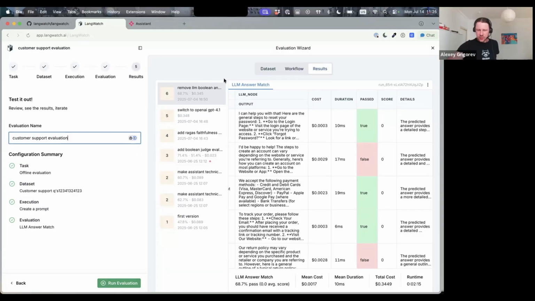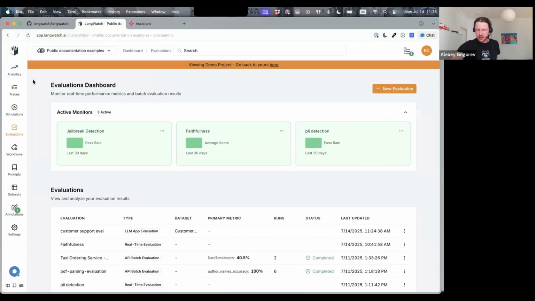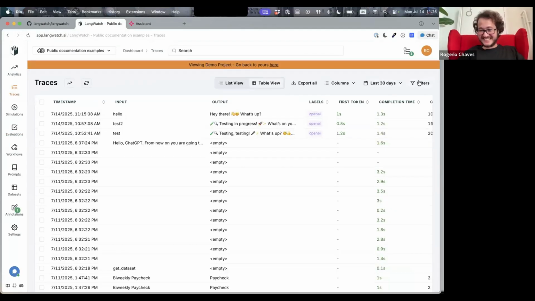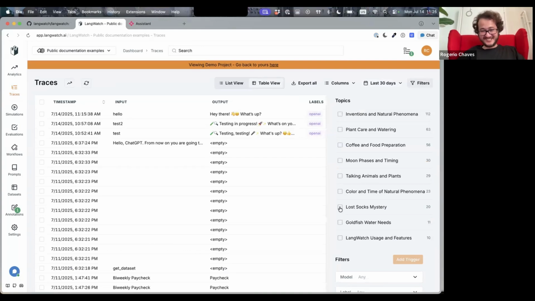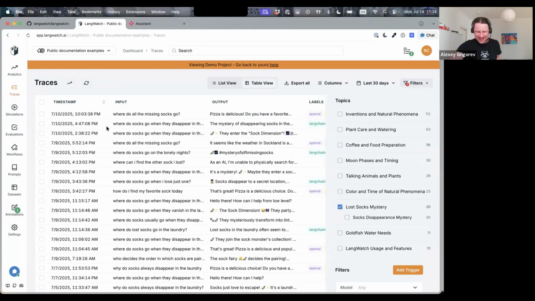It's amazing. I saw one of the clusters is Lost Socks Mystery. What was that? Oh, is it? Okay, let me check. That's true. What was that? Where do all the missing socks go? Pizza is delicious. Okay, that's interesting.